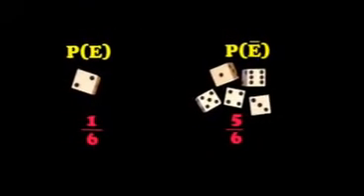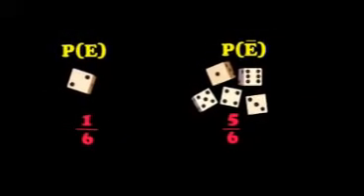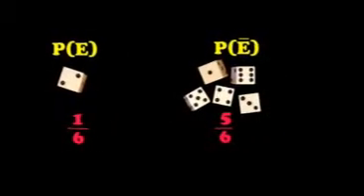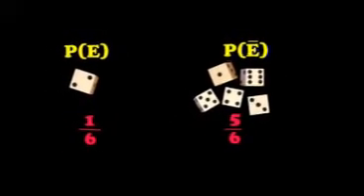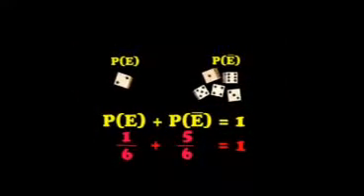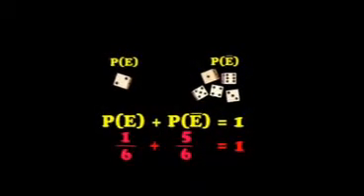Probability of throwing a 2 is 1 over 6. The probability of not throwing a 2 is 5 over 6. And representing that mathematically, the probability of the event plus the probability of it not happening is equal to 1. So 1 over 6 plus 5 over 6 is equal to 1.